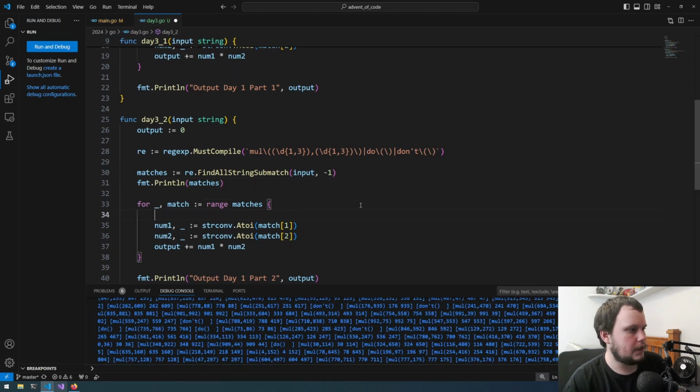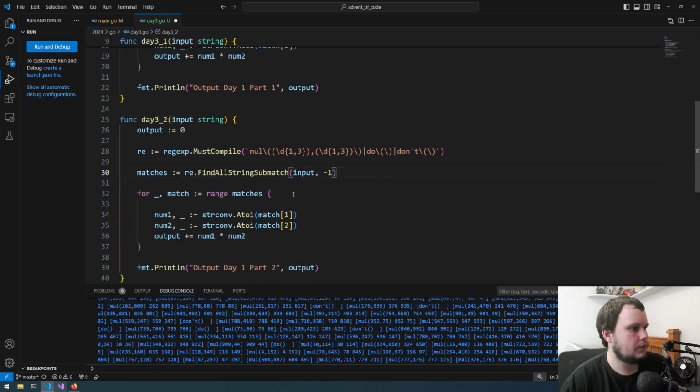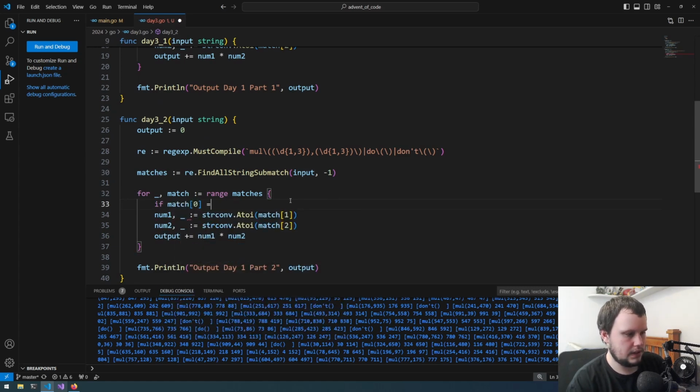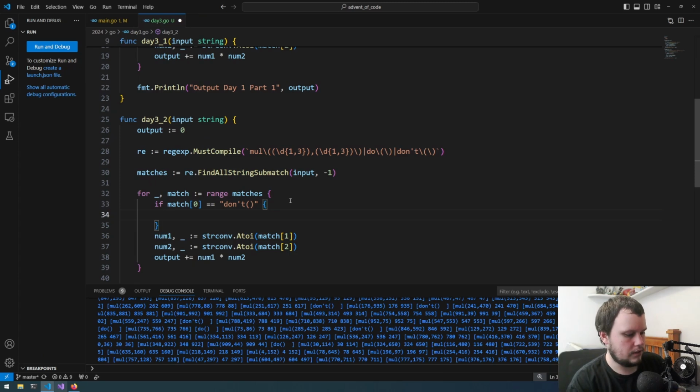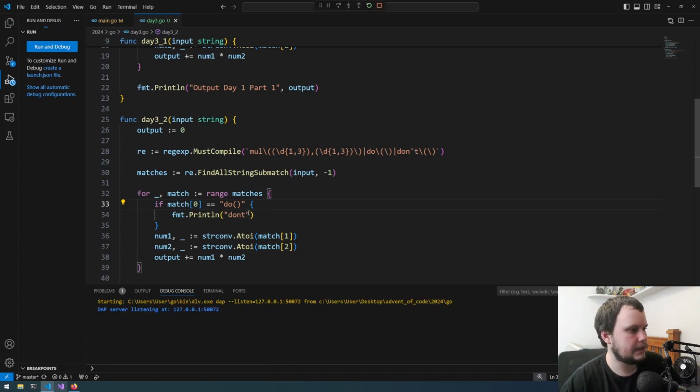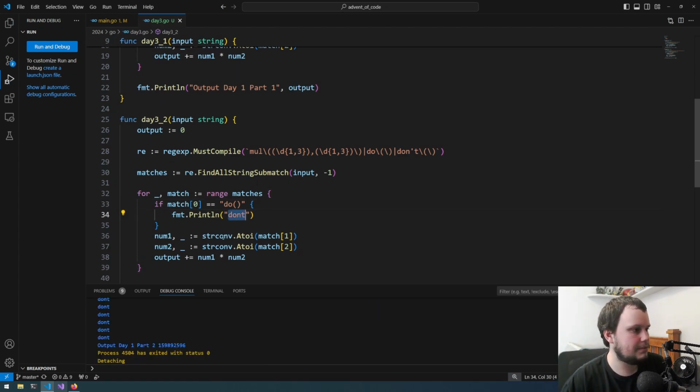Okay, so we've got that. I want to try in here, remove that print. If match 0 equals don't, format print don't. Okay, cool, that's working. Now we'll try it with do, just so we can double check it's working as expected. I printed out don't, but it's working on do, so that seems to be working.